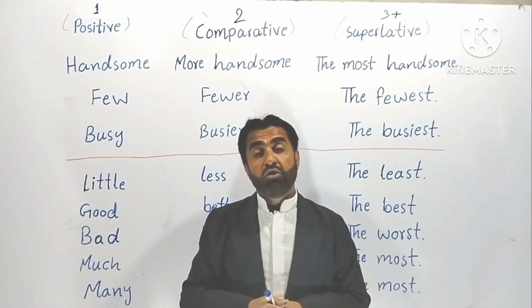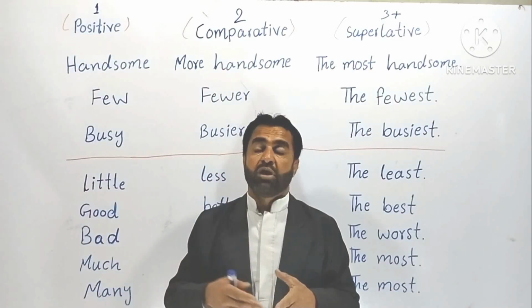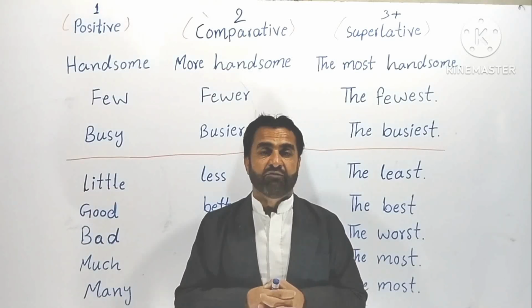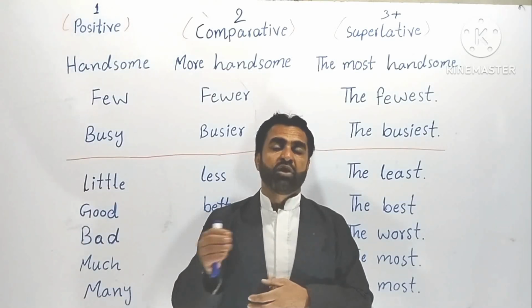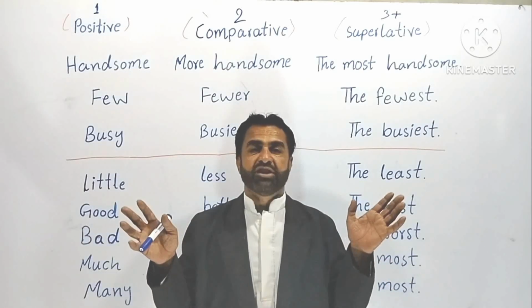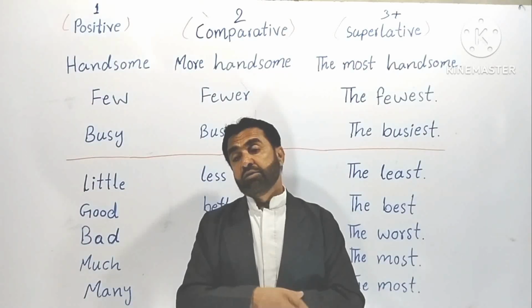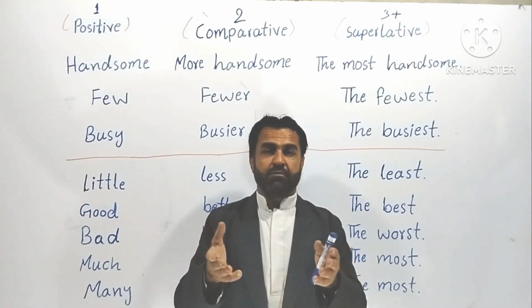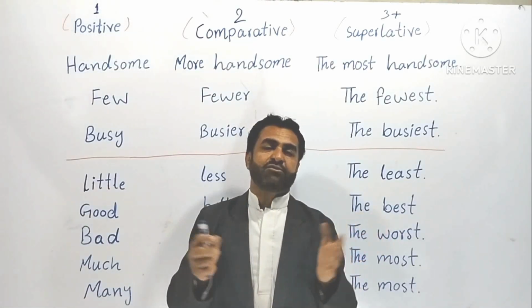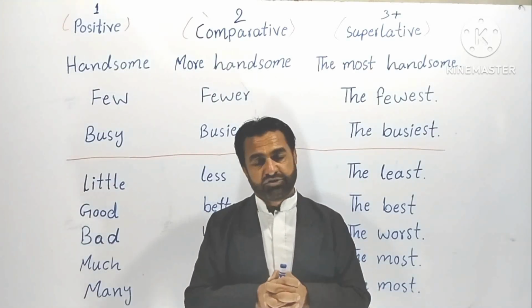So now here comes the confusion: how do we know how long or how short the word should be, so that we put er or est for it, or more and most for it? Actually there is an old rule, that is about syllables. One syllable, two syllables, three syllables, four syllables, five syllables. Nowadays this formula is too old. Nowadays we do not use this one.